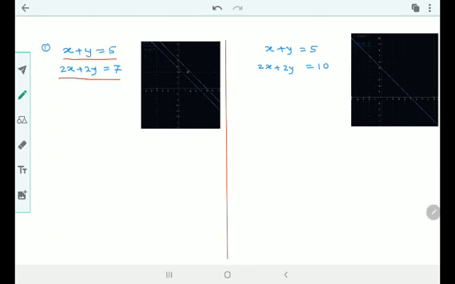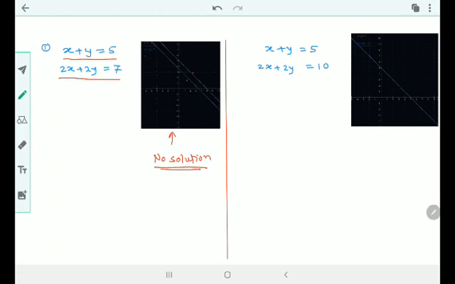What are the graphs? The graphs are parallel to each other. You got this in your previous session on graphs, parallel lines. As these graphs are not going to intersect anywhere, it has no solution.